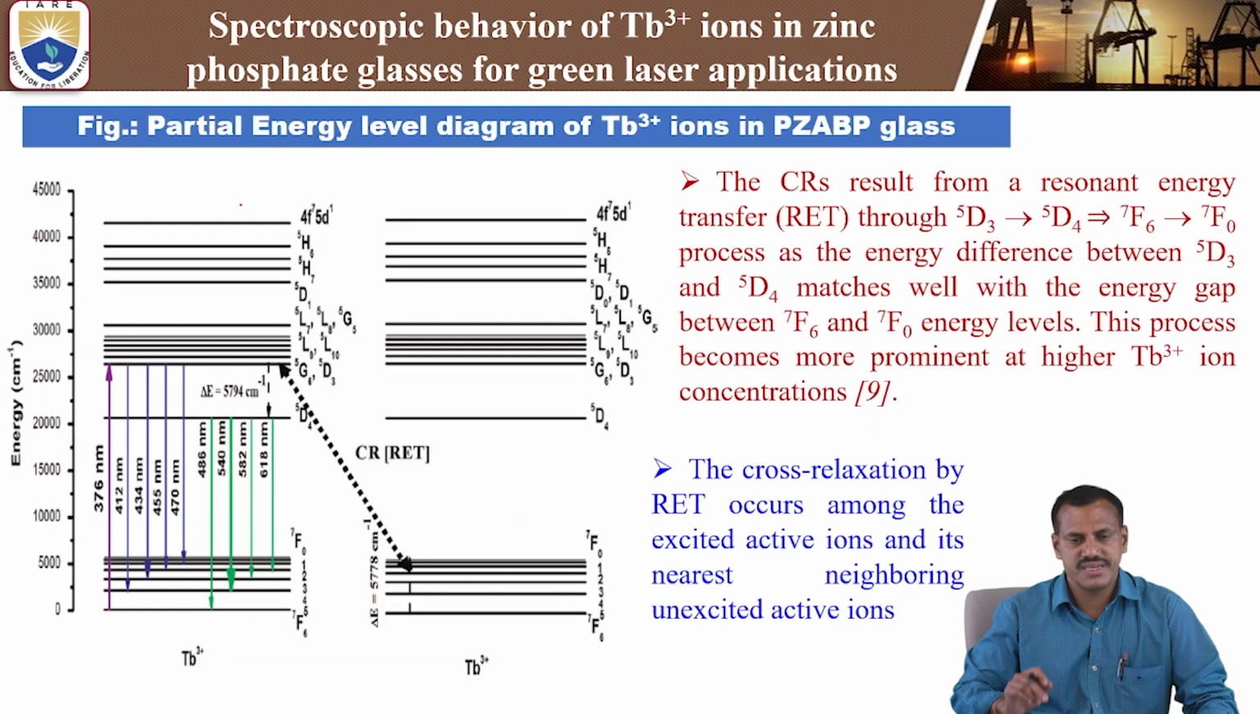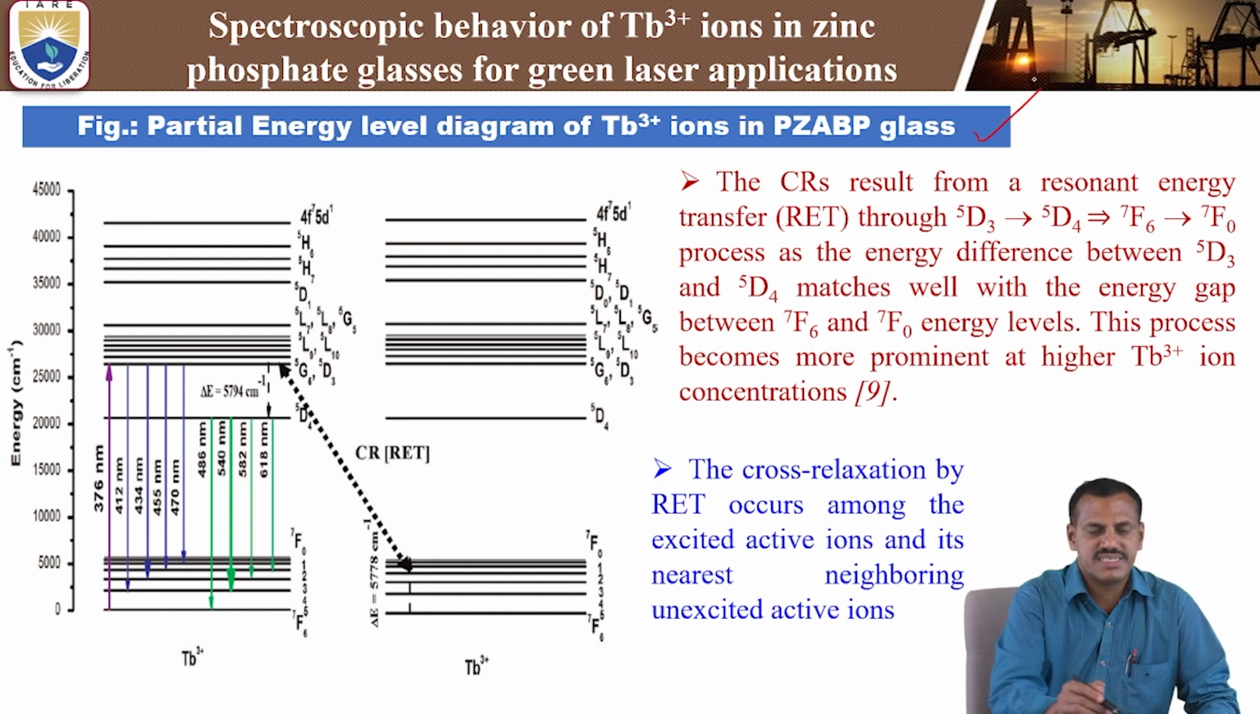This is very important. Let's come to the partial energy level diagram of the terbium-3 plus ions in zinc phosphate glasses. So this is the energy level diagram.